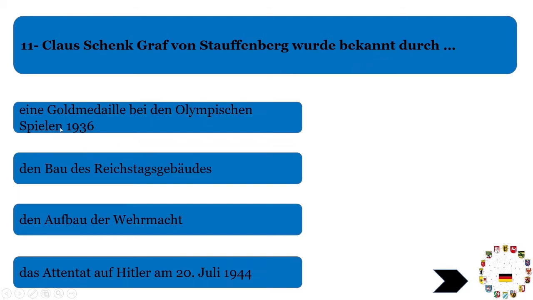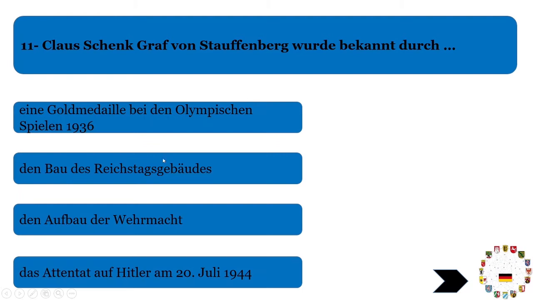So the first option is durch eine Goldmedaille bei den Olympischen Spielen 1936. That he won some Olympic gold medal in 1936. This answer is not correct. Then Bau des Reichstagsgebäudes, that he built the building of German law. We know there are many buildings in Berlin related to the German democratic system. He built one of them. This answer is also not correct.